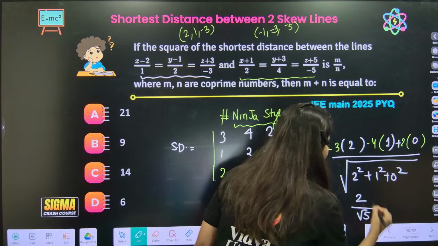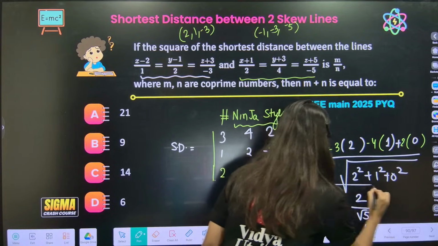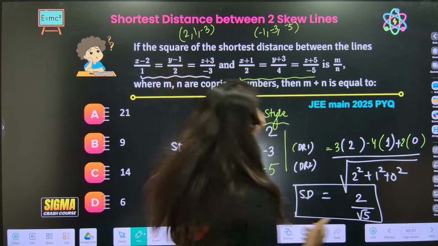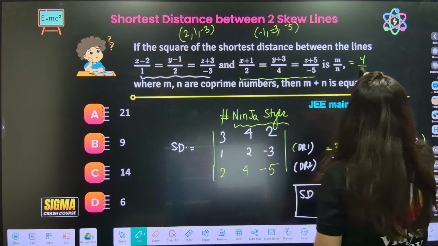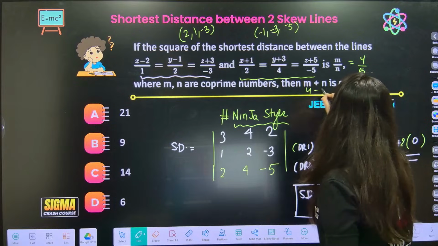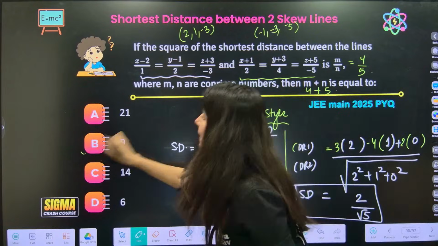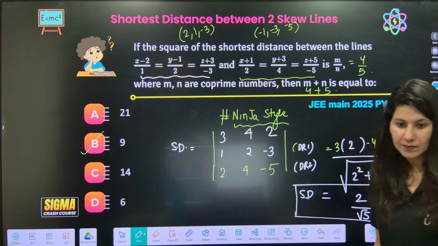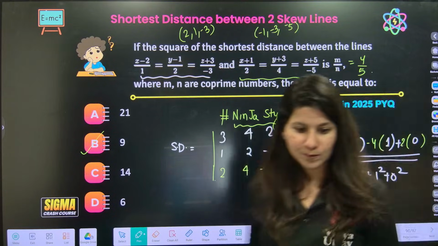2 by root 5. This is the shortest distance, my dear students. And the moment the shortest distance is 2 by root 5, its square will be 4 by 5. So m plus n will be 4 plus 5, 9, which is absolutely right. Understood the ninja technique? Yes?